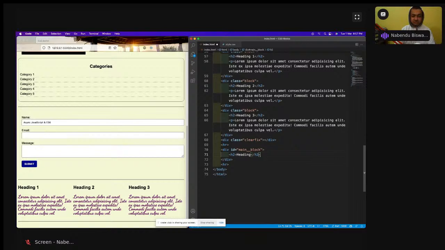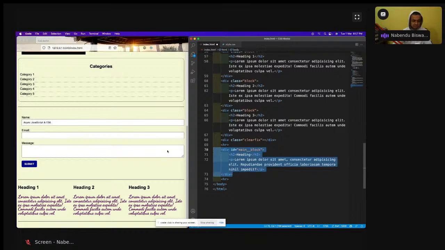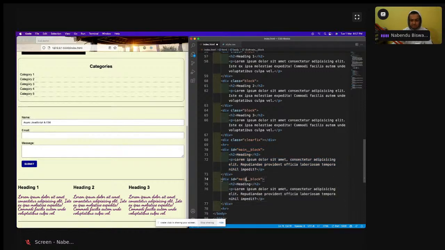Okay, so the heading is there, so we're making a 2-column layout here. So heading is there, and P is like lorem, maybe 15 I'll do. So like this I will have a P. So main block is there, and I'm going to have a side block like this. Let me do this, and side block. So what is this 2-column layout which I'm making?